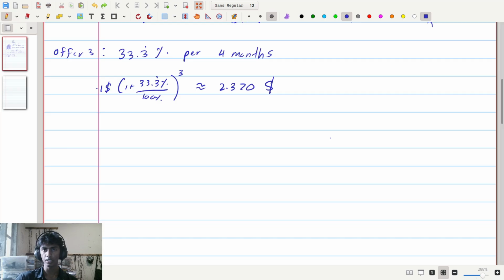So the question is, should you keep going? Should you keep accepting his higher and higher offers? And the second question is, if you keep accepting his higher and higher offers, will your money by the end of the year approach infinity or not? So I'm going to spoil the 2 questions for you.